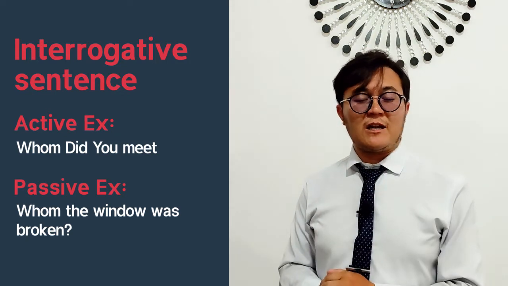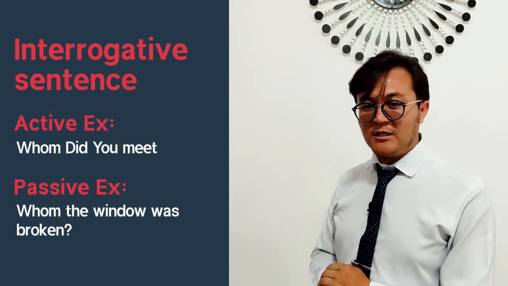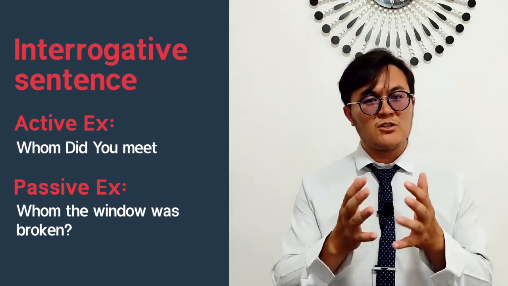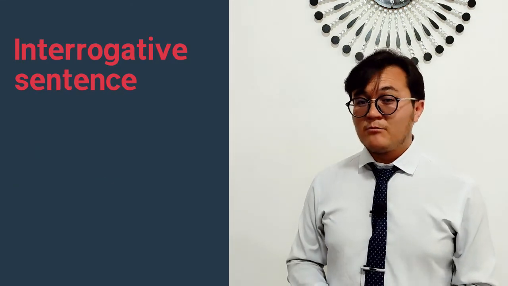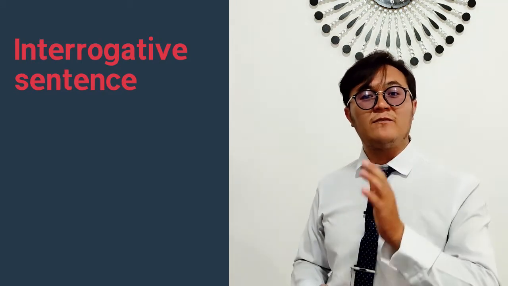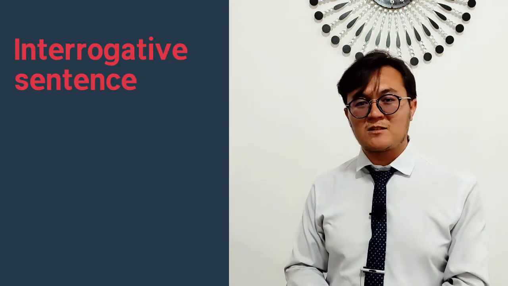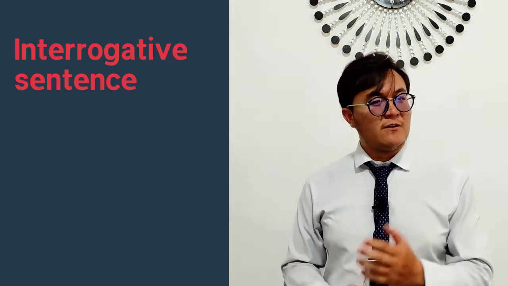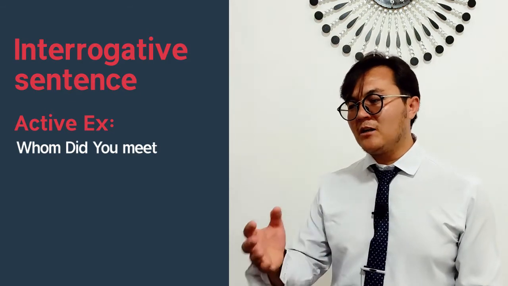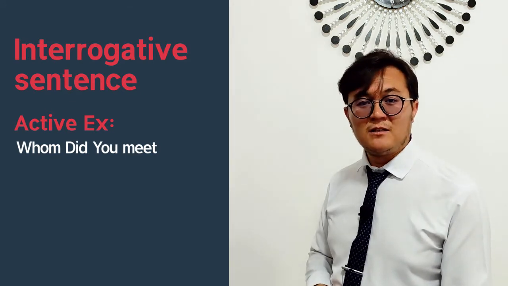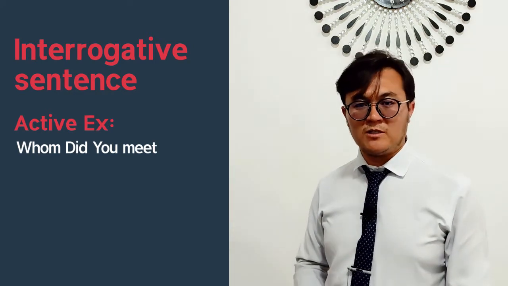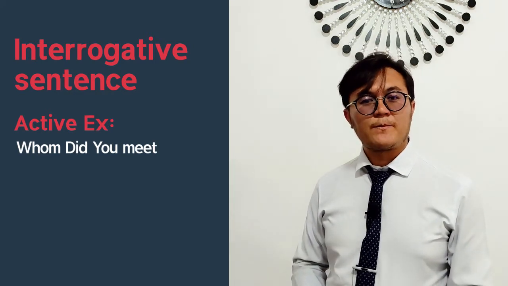Try to be cautious: if the sentence has an object, of course it is possible to change it into the passive voice. But if the interrogative sentence does not have any object, it is impossible to change it into the passive voice. For example, whom did you meet? Here, you functions as the subject of the sentence. There is no object here, and of course the sentence cannot be changed into the passive voice.